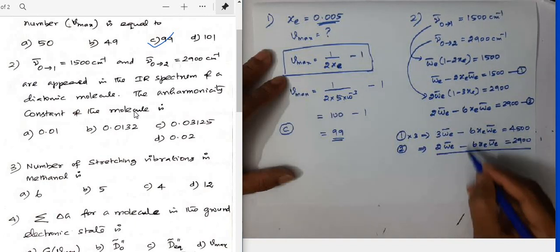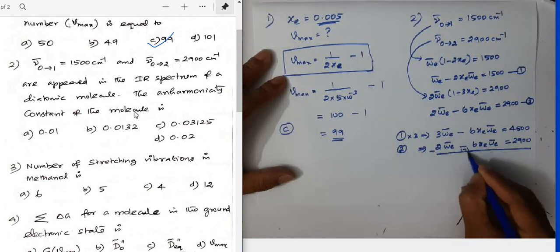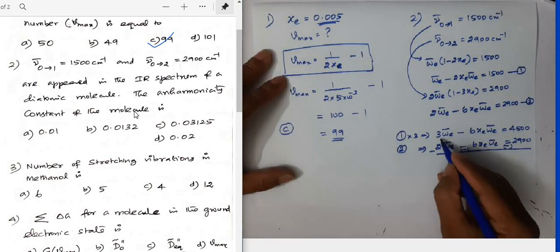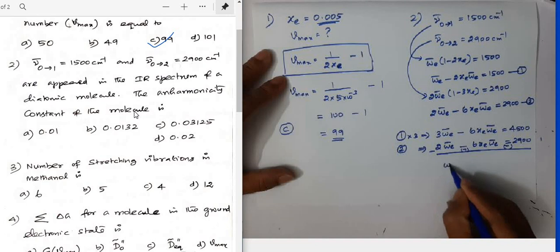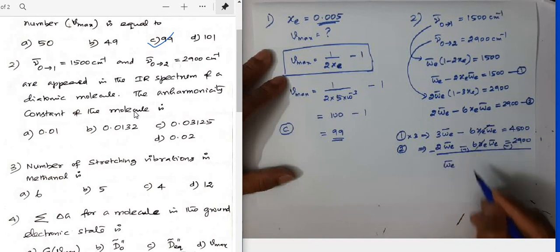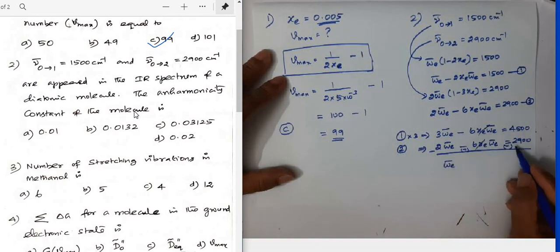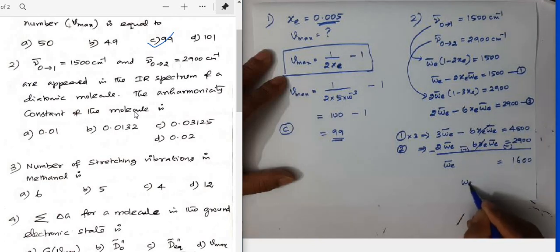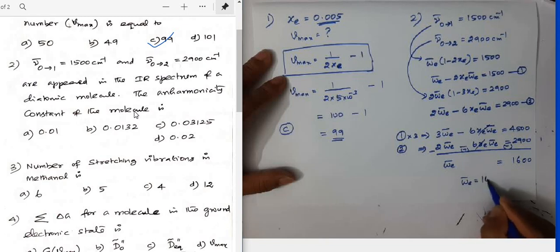If you subtract, you have to change the sign. So 3 omega e bar minus 2 omega e bar is omega e bar, and these two terms cancel. 4500 minus 2900 will give you 1600. So the equilibrium vibrational frequency is 1600 centimeter inverse.